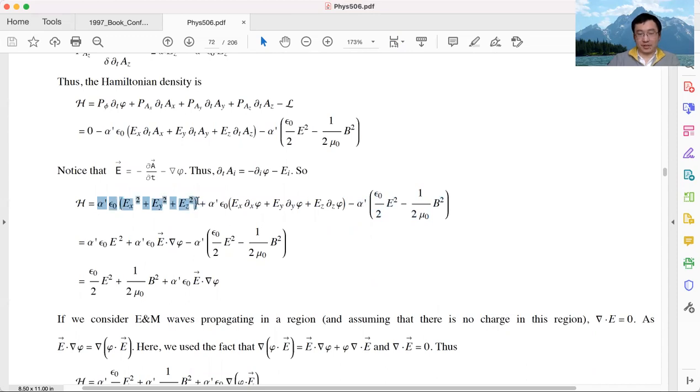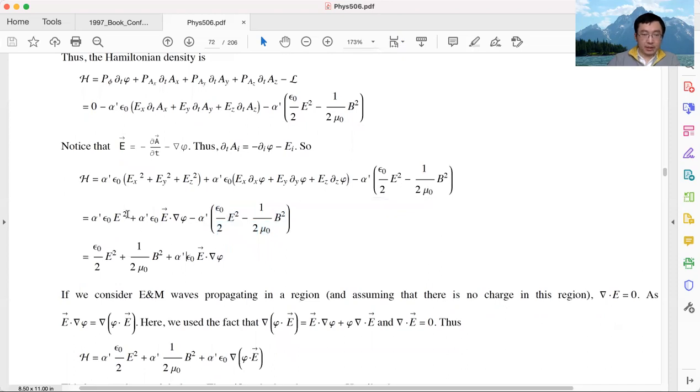The first term is easy. E_X squared, E_Y squared, E_Z squared is nothing but E squared, the amplitude of the electric field squared. The second term is also quite easy. This is nothing but E dot the gradient of phi. So the second term is just E dot gradient of phi. And for the last term, I still have minus the Lagrangian density. I still keep it.